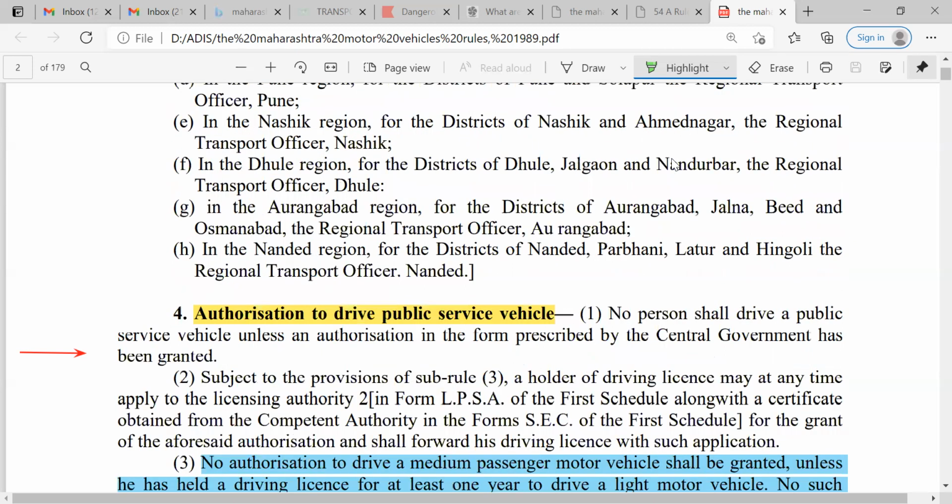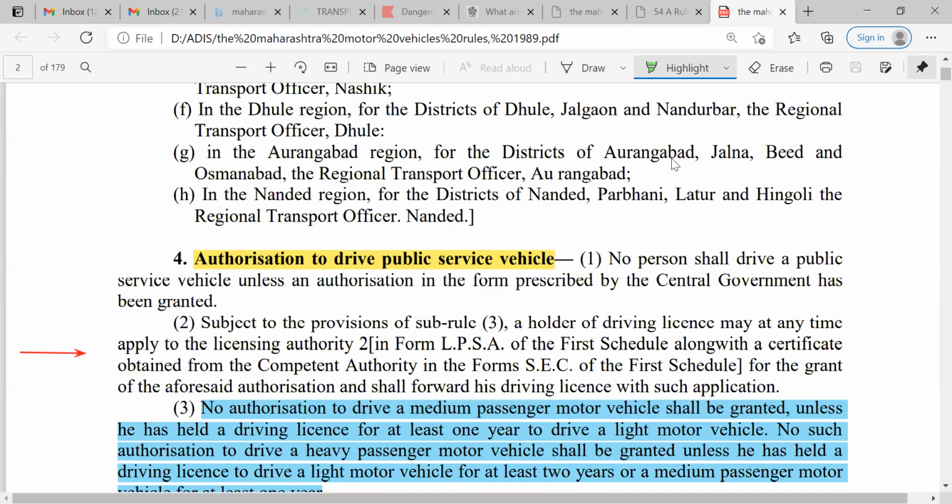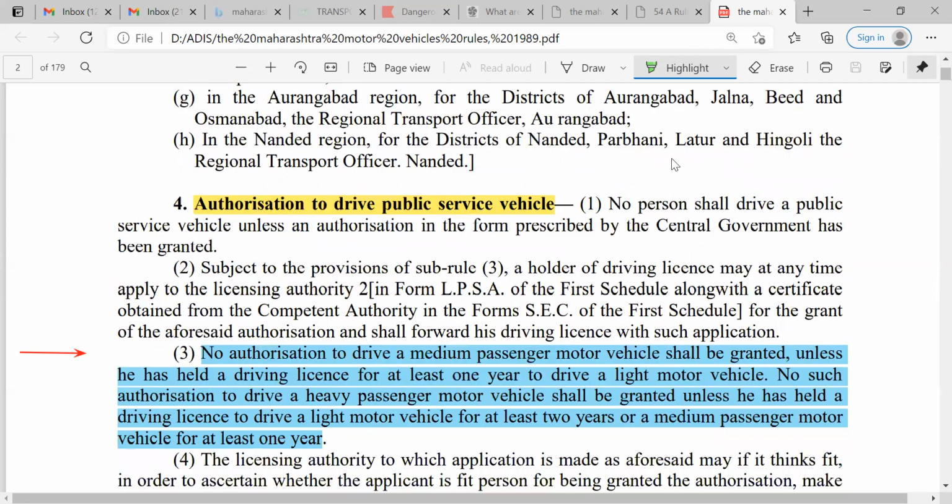We have to give authority to the person who has the license to drive a public service vehicle. No authorization to drive a medium passenger motor vehicle shall be granted unless he has held a driving license for at least 1 year to drive an LMV, that is a light motor vehicle.